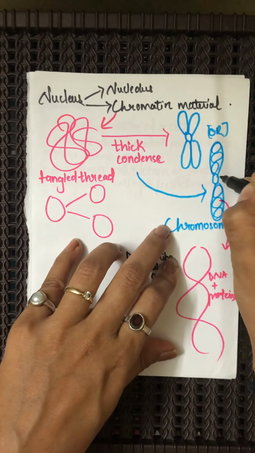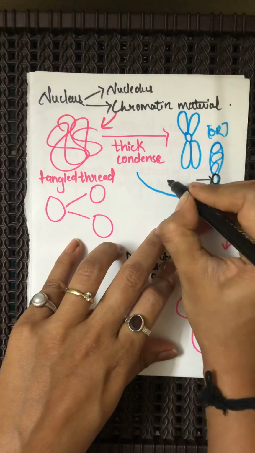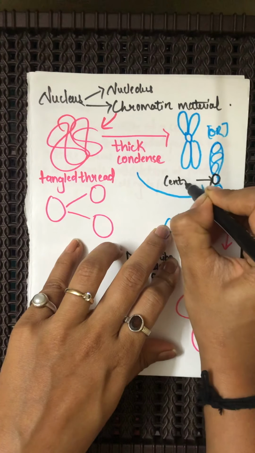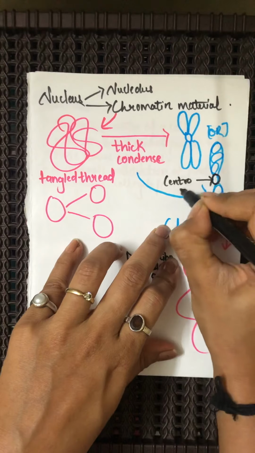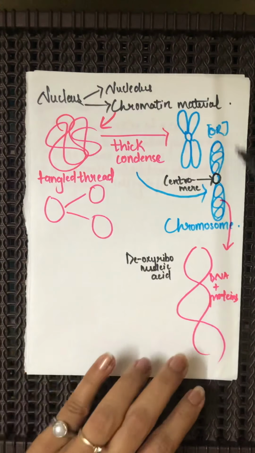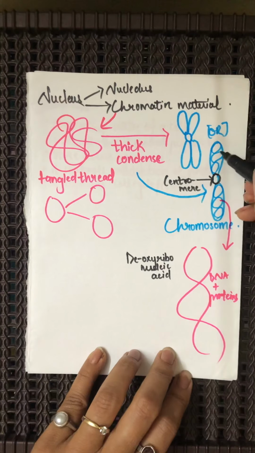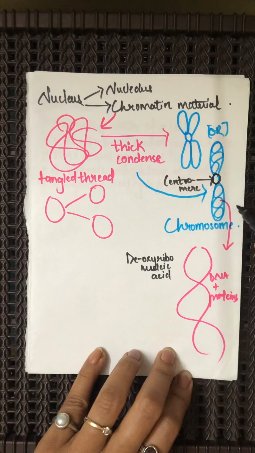Therein, in the structure of the chromosome, this center portion is termed to be as centromere. Fine. And the whole, it is termed to be as what? The chromosome arms, the upper arm and the lower arm.